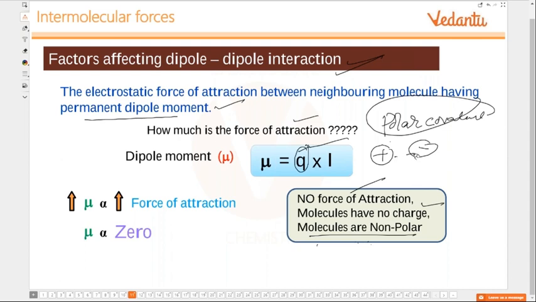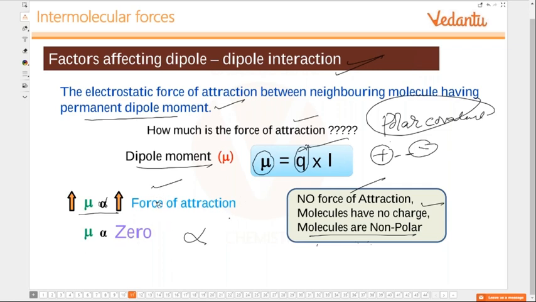Minus. Ma'am, what's that symbol over here next to the arrow? Mu. This one. Mu dipole. No, ma'am, near the arrow. Here, it is proportional. It is looking like R. Yes. So mu, that is the dipole moment, is proportional to force of attraction.